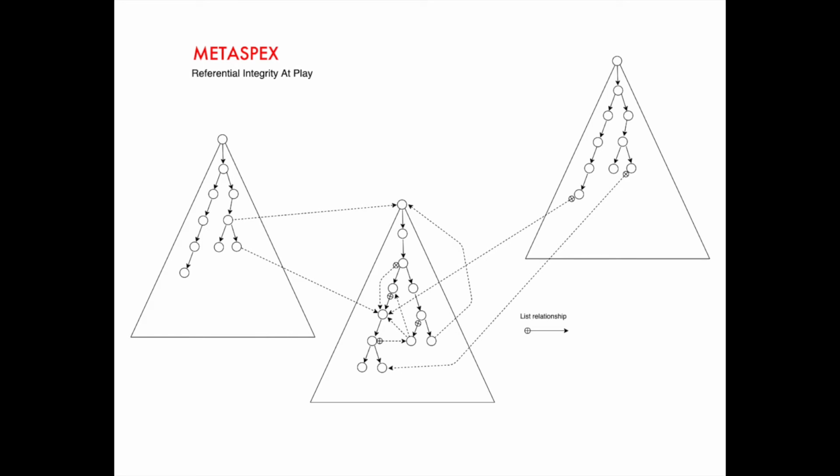In this video, we are going to experience Metaspex's automatic referential integrity enforcement. We start from three documents, the three large triangles represented on the screen. The circles inside the documents are objects. All objects are instances of user-defined types, part of the ontology being used. Only a data model is needed for referential integrity to be generated by Metaspex for all the events shown in